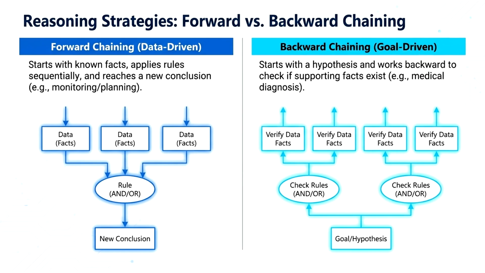This slide explains the two main reasoning techniques used by expert systems: forward chaining and backward chaining. Let's begin with forward chaining. Forward chaining is known as a data-driven reasoning approach. It starts with the facts that are already known. The inference engine continuously applies rules to these facts until it reaches a conclusion.